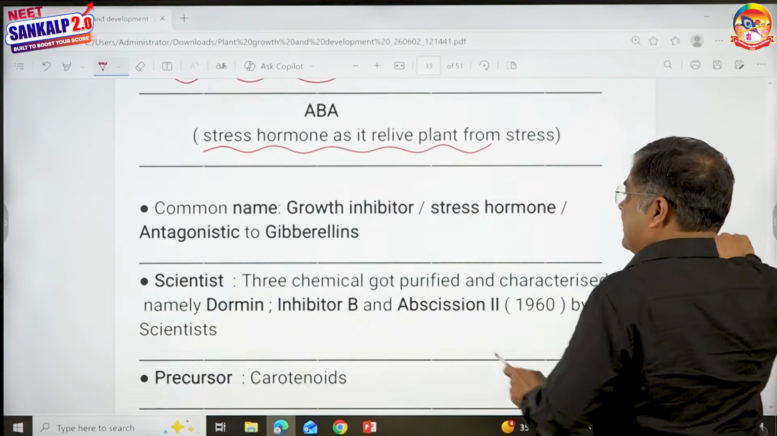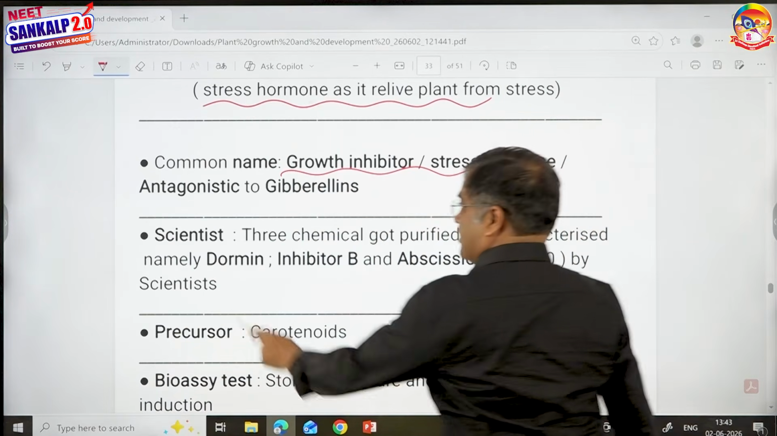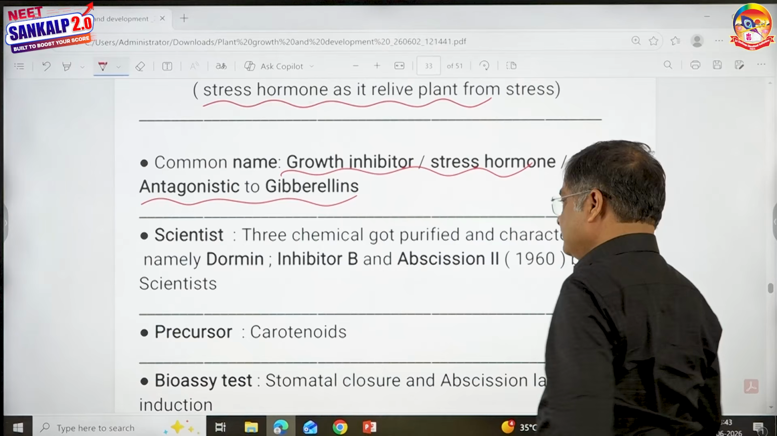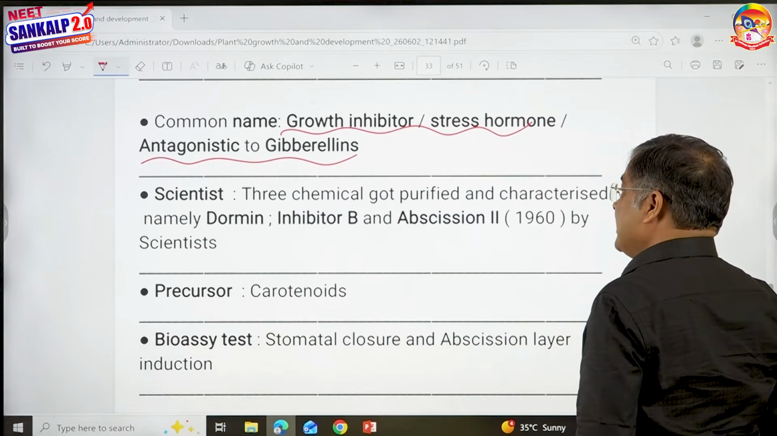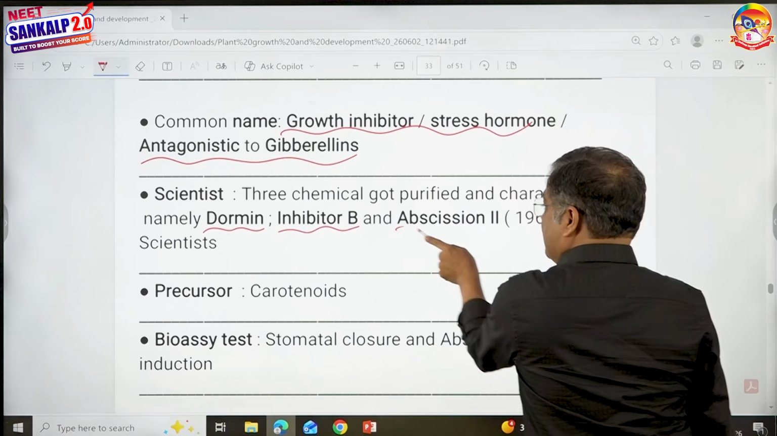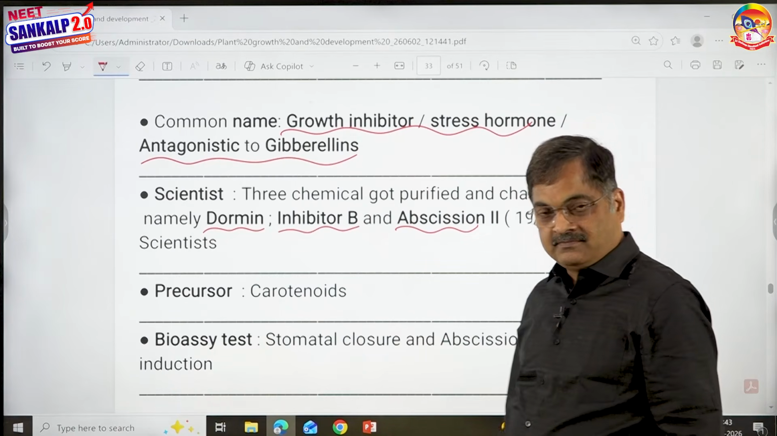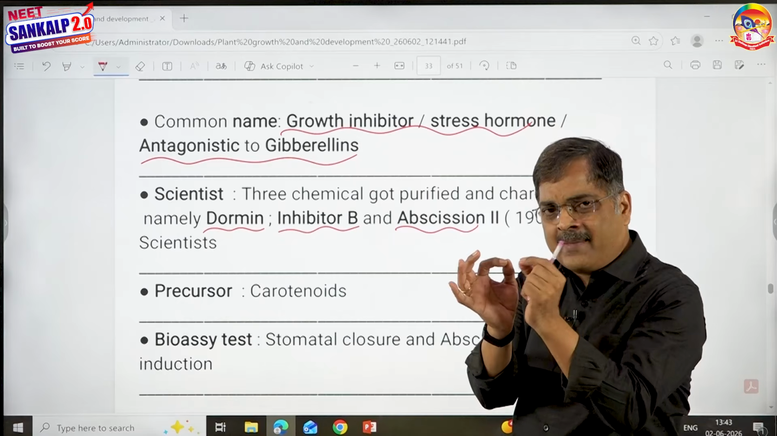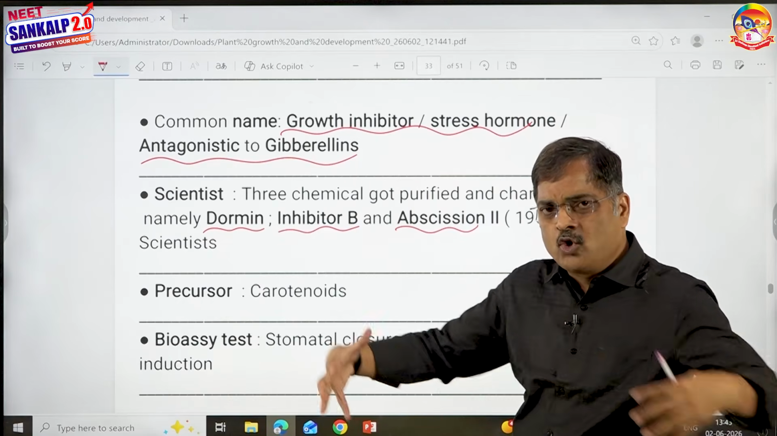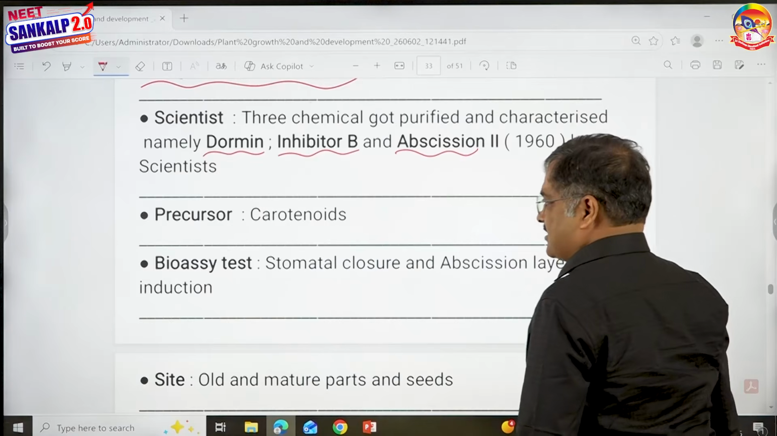Common name, growth inhibitor or stress hormone. It is antagonistic, opposite to gibberellic acid. Scientists, 3 chemicals got purified and characterized: dormin, inhibitor B, and abscissin 2. All these 3 put together is said to be abscisic acid. Remember, hormone is not one chemical. Auxin is not one chemical, a group of chemicals. Just like that, all these group of chemicals put together forms abscisic acid.